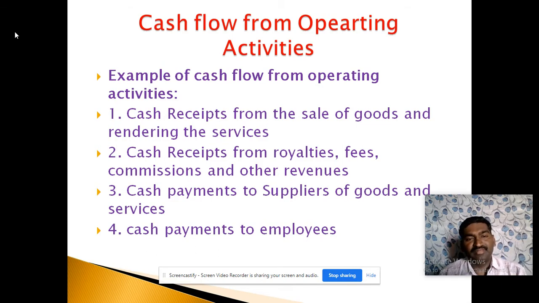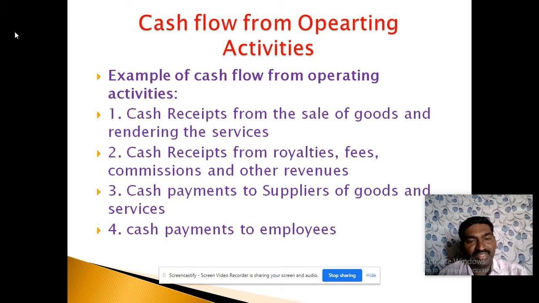In the direct method, first we have to find out the cash receipts from the customers. Then we have to find out cash payments to the suppliers as well as employees. Then the next step is to find out the income tax amount and extraordinary items. So first we have to find out the cash receipts from the customers.